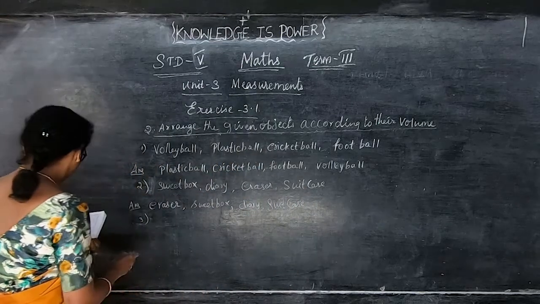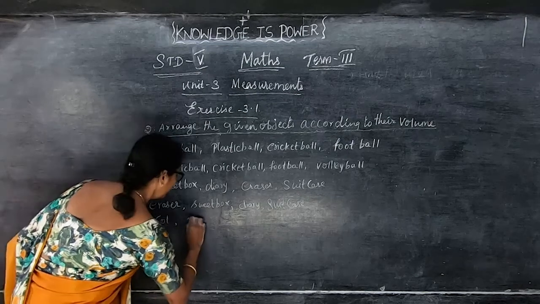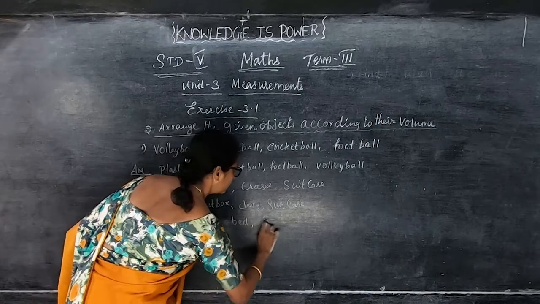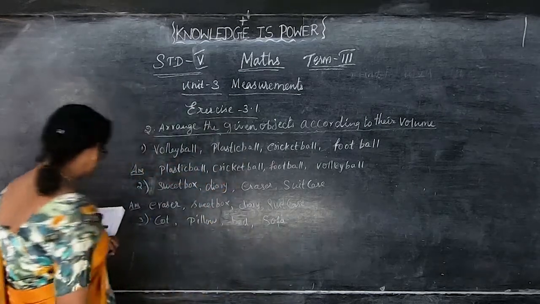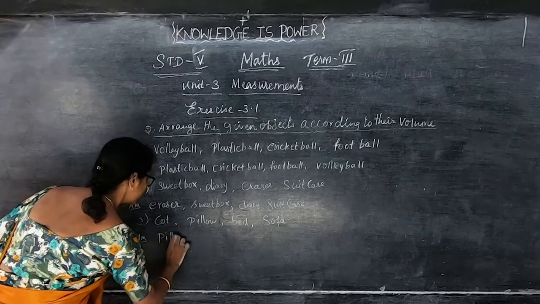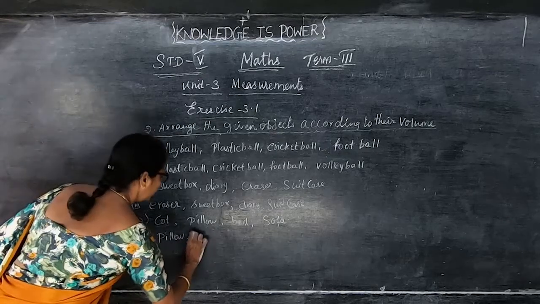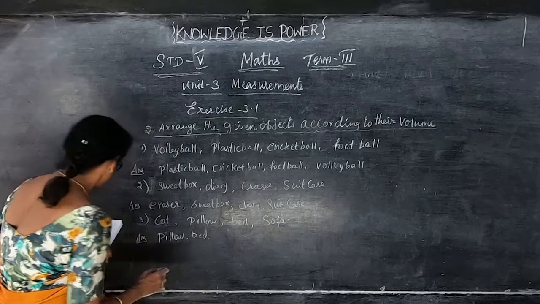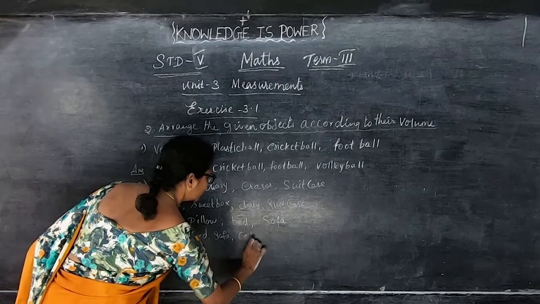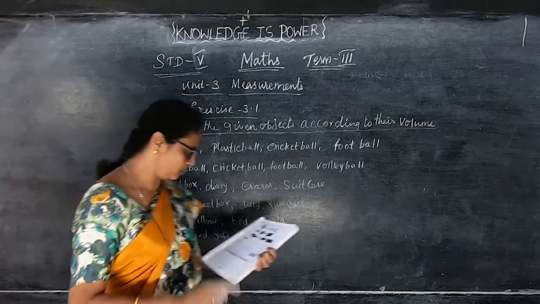Then the third one, they are given a cot, pillow, then bed and sofa. So which one will we arrange first? First one, pillow, we can write as the answer. Pillow is the small one. And then bed, and then sofa, and then cot. Okay, this is the way of arranging the given objects according to the volume.